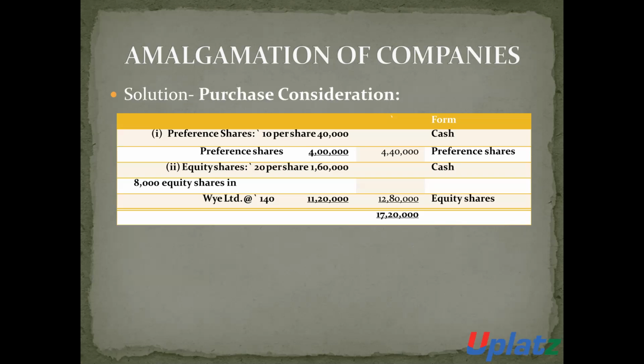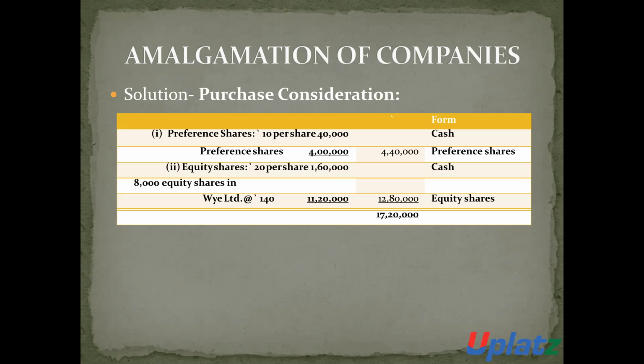So first we will calculate the amount of purchase consideration. Number 1, for the preference shareholders: first, Buy will pay 10 rupees per share in cash. The shares are 4,000 into 10 per share, means 40,000 rupees in cash.